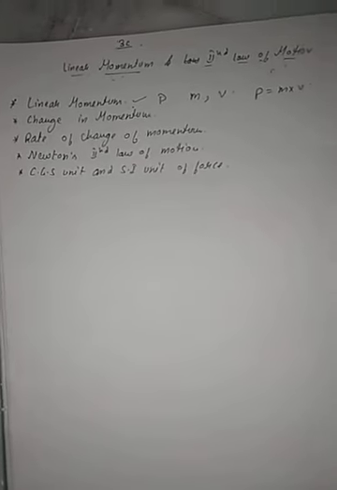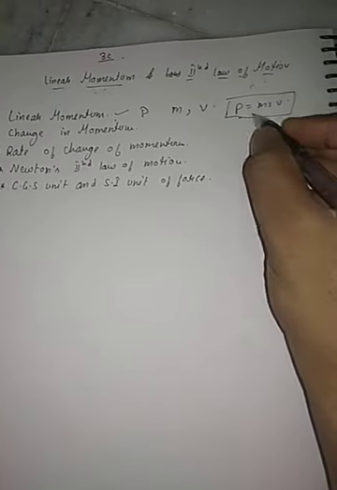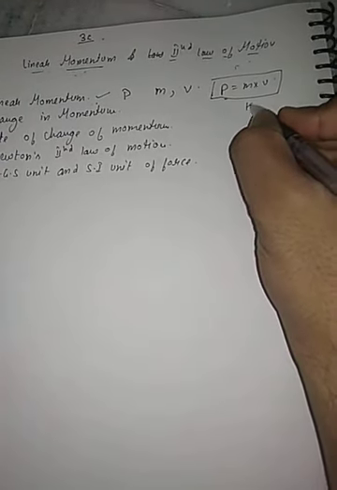So the definition is that the linear momentum of a body is the product of mass and velocity. The force needed to stop a moving body in a given time depends on the product of mass and velocity. It is a vector quantity. If we talk about its unit, the SI unit of mass is kg and of velocity is meter per second.